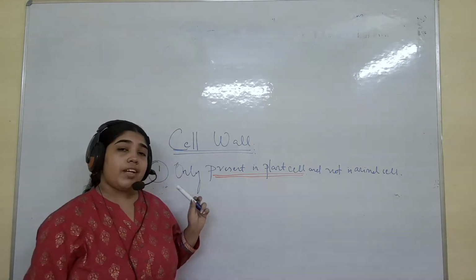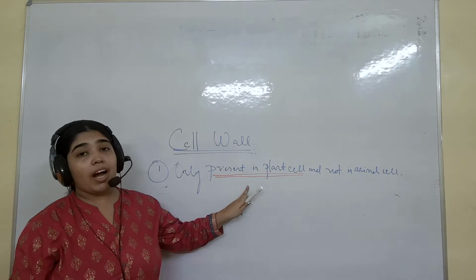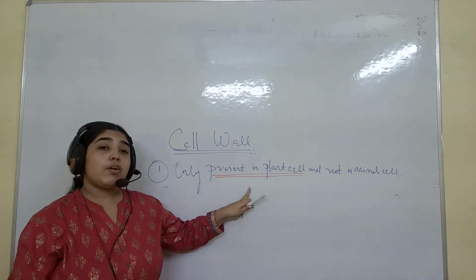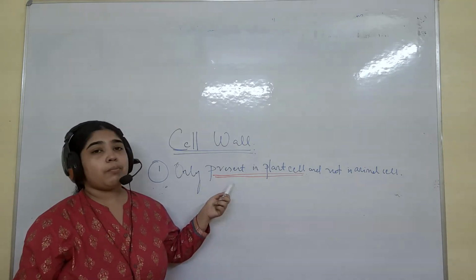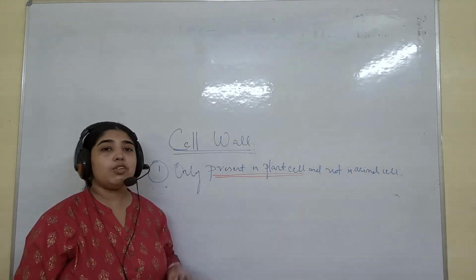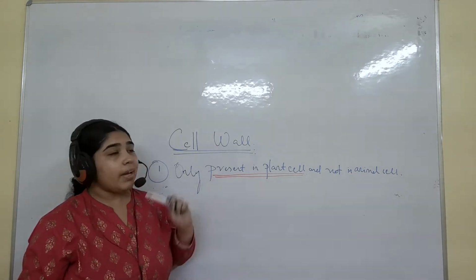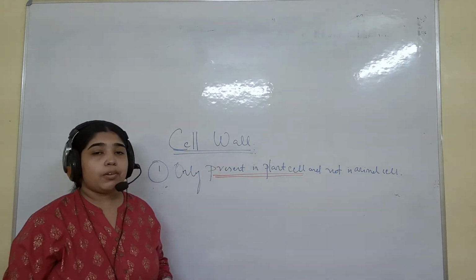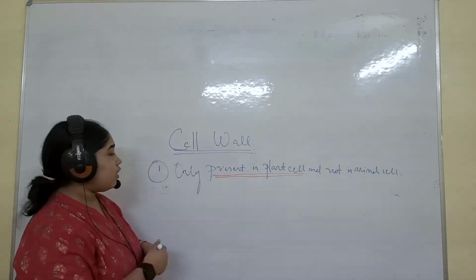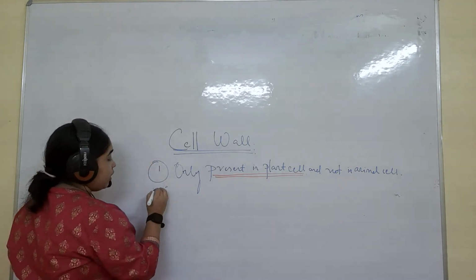You will see when I write points, I generally mark the important points. Why? Because these are the things which we remember. When I also studied, these are the main things which we remembered. The rest we can make into sentences, if we know a little bit of English. But if you mark the important points, that is only what we remember. Okay. So, it is made up of plant cell.